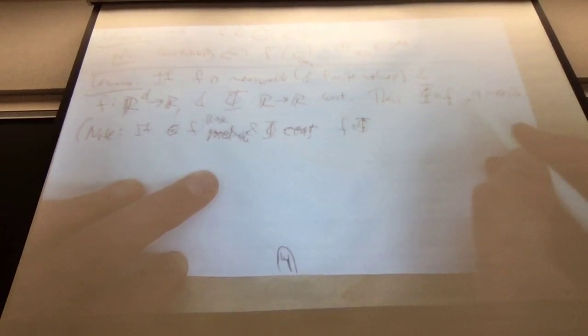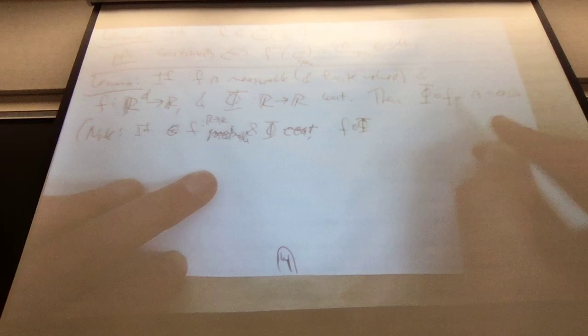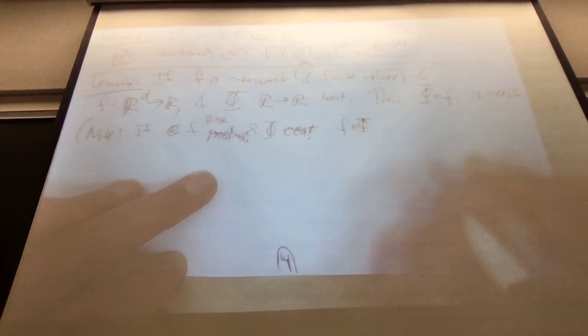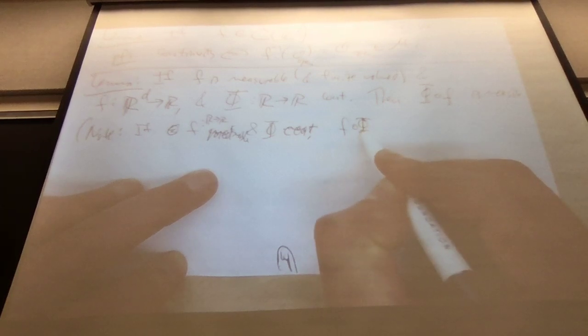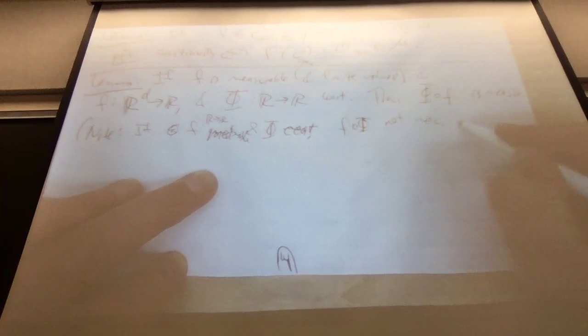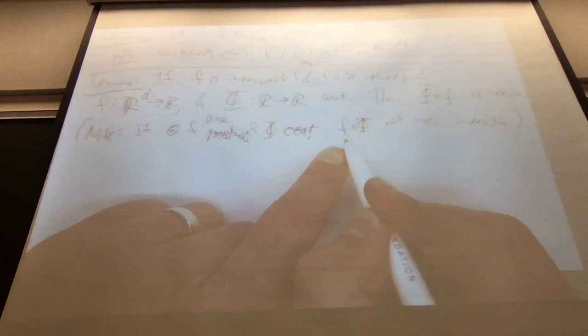So if you take a measurable function and then compose it with a continuous function, you get a measurable function. If you take a continuous function and compose it with a measurable function, what's the big difference? Not necessarily measurable. So you can't compose two measurable functions and guarantee measurable functions.